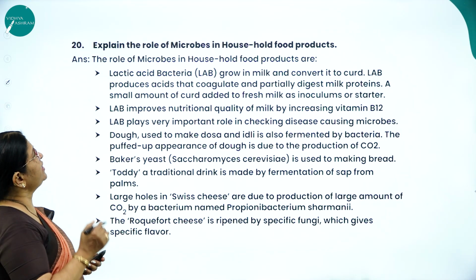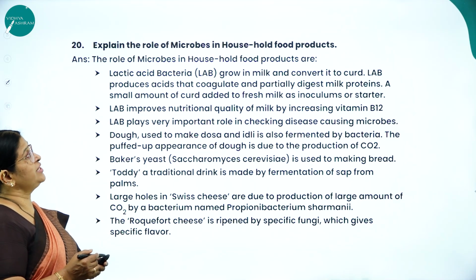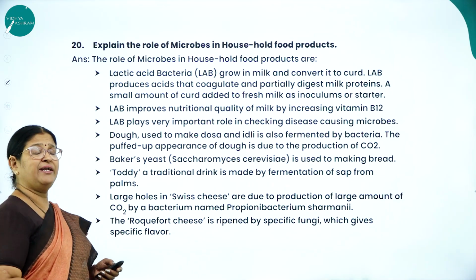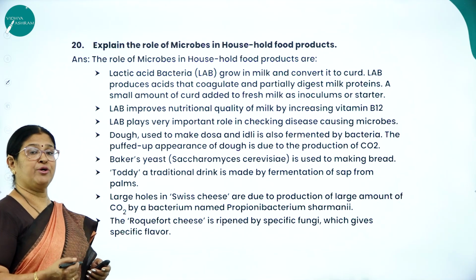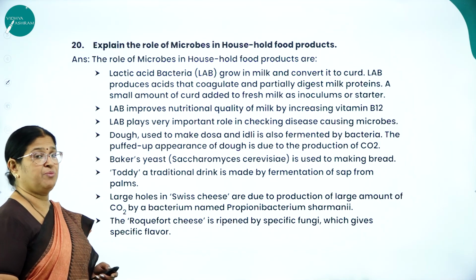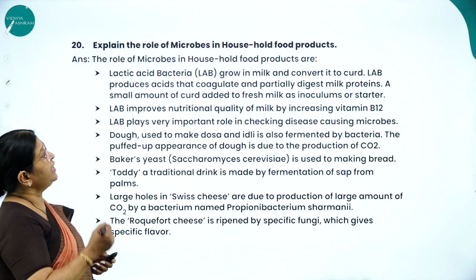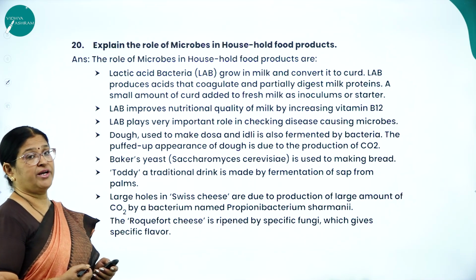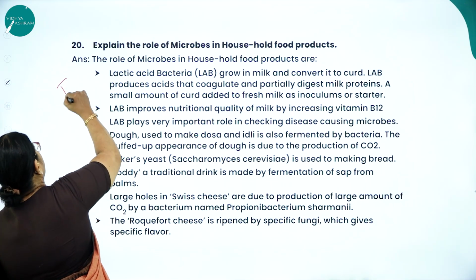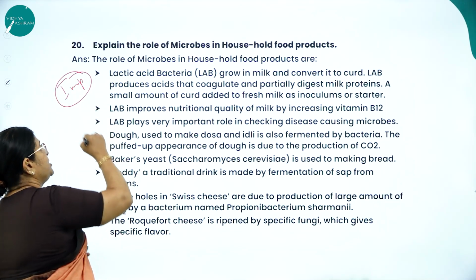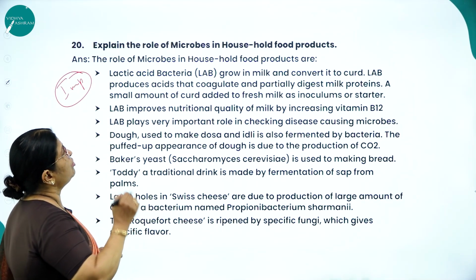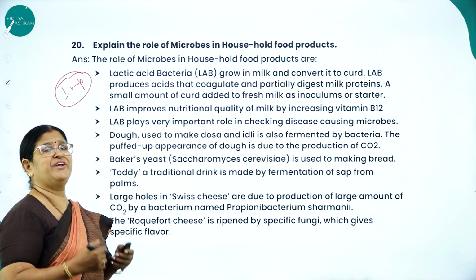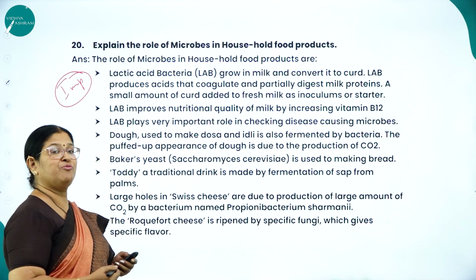Next, explain the role of microbes in household products. In the previous slide, I explained the use of microbes in the production of industrial products. So how they are useful in producing household products is very important. Even this is a very important question from the examination point of view. The role of microbes in household food products. In everyday life we use microbes in one form or the other.